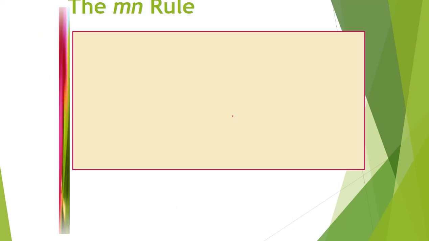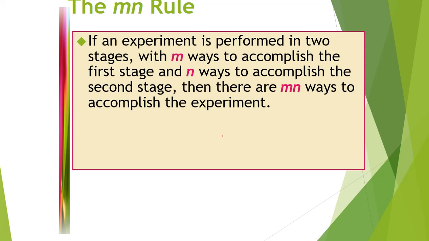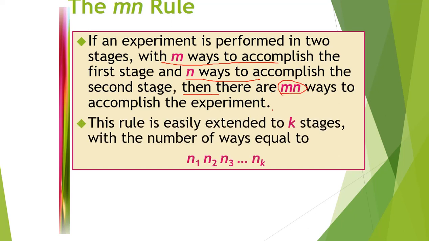First we have the mn rule. The mn rule means multiplication. If an experiment is performed in two stages, with m ways to accomplish the first stage and n ways to accomplish the second stage, then there are mn ways to accomplish the experiment. Now we can see some simple examples. The rule is easily extended to k stages.